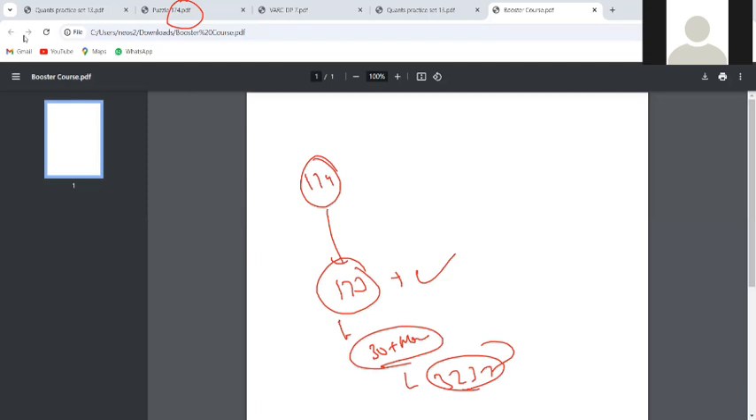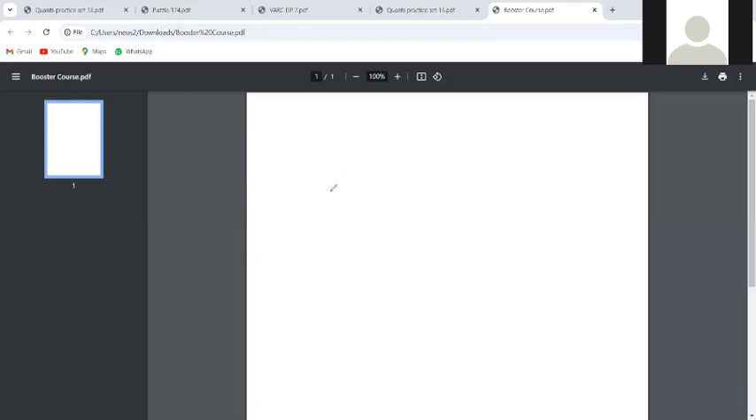Similarly for quant, this revision sheet and all, whatever you need extra, what we have already covered, that will also be provided to you with proper solutions.